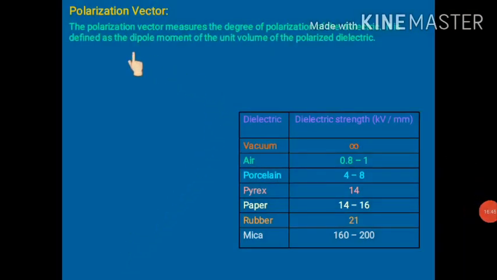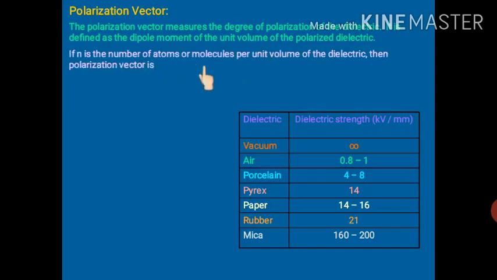Next we have the polarization vector. Polarization we have already discussed: when a dipole moment is induced in a dielectric when an external electric field is applied, that is known as polarization. For the polarization vector, we take volume into consideration. The dipole moment developed per unit volume of the dielectric is known as the polarization vector. It measures the degree of polarization of the dielectric.